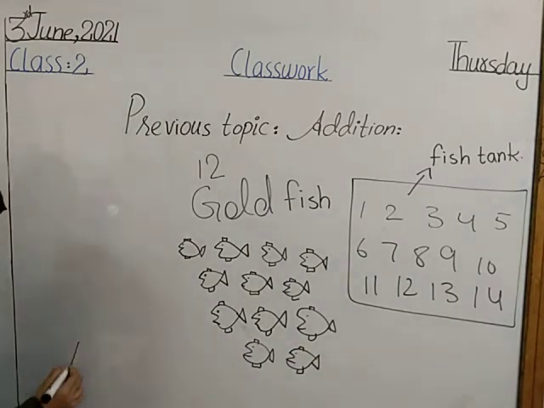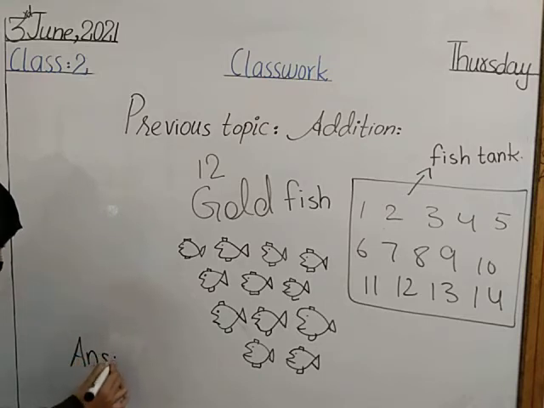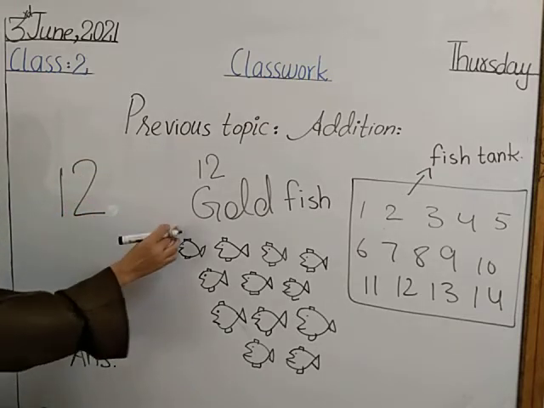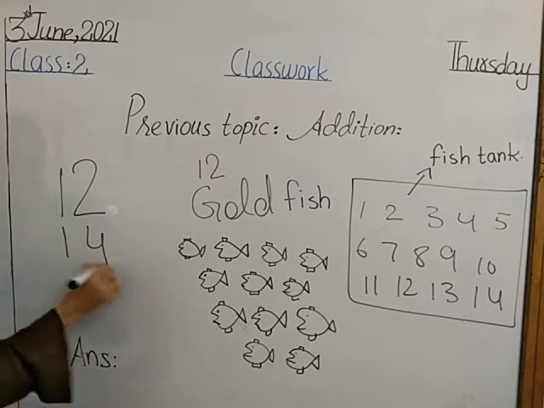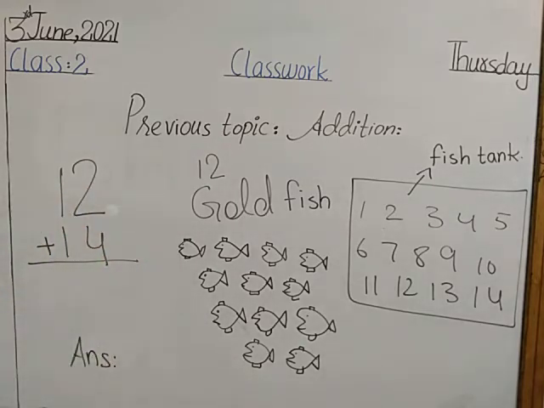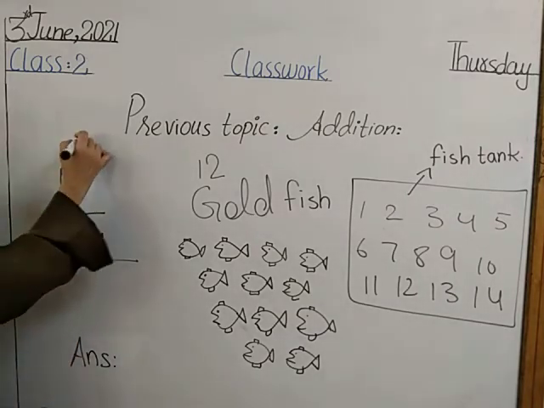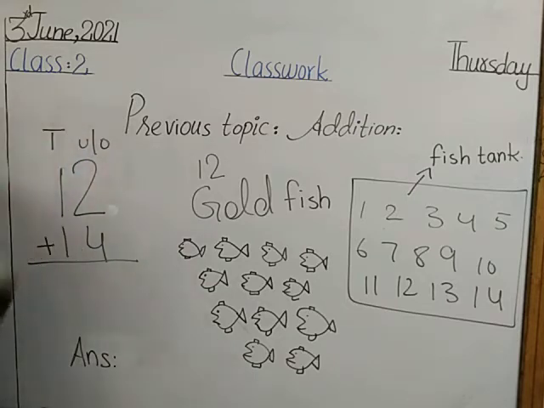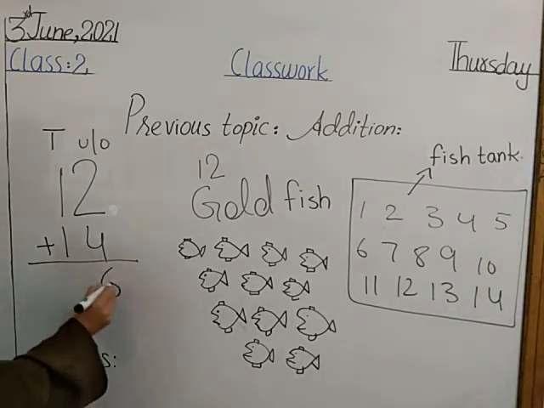Now we have to find the answer of this. 12 he sold and 14 are left in the fish tank. So we will add these two numbers, which is first is 12 and second is 14. Start writing the place value. What is the total of 2 and 4? इसे बेटा आप मुझे बताएं. What is the total of 2 and 4? The total of 2 and 4 is 6.